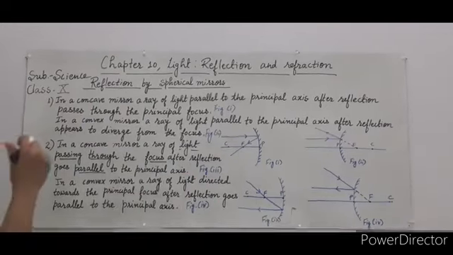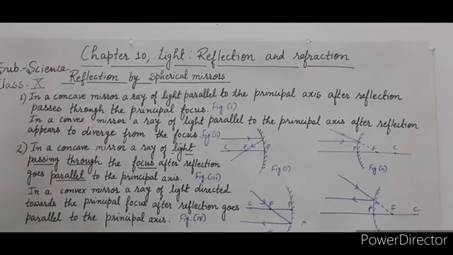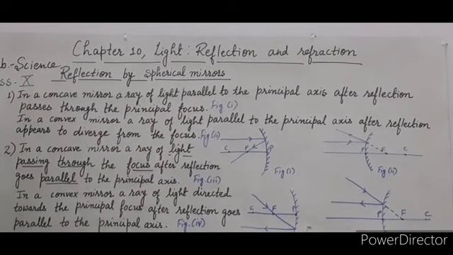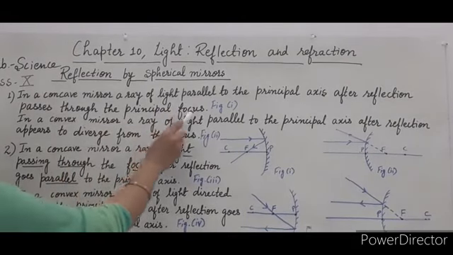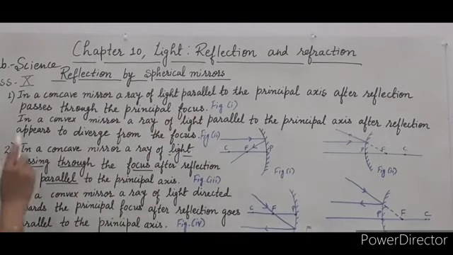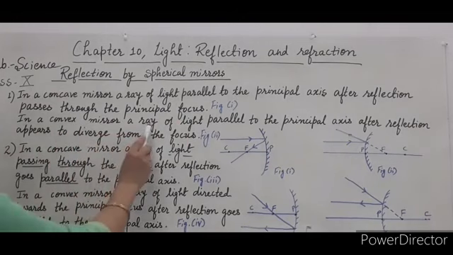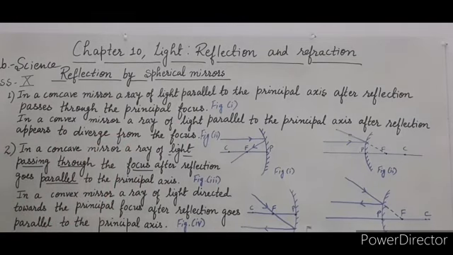First, in a concave mirror, a ray of light parallel to the principal axis, after reflection, passes through the principal focus. In a convex mirror, a ray of light parallel to the principal axis, after reflection, appears to diverge from the principal focus. So what is the first rule?